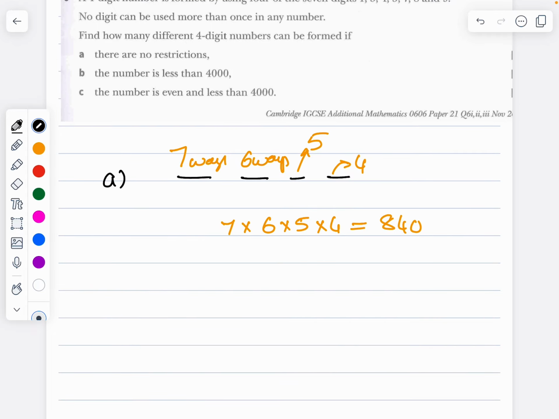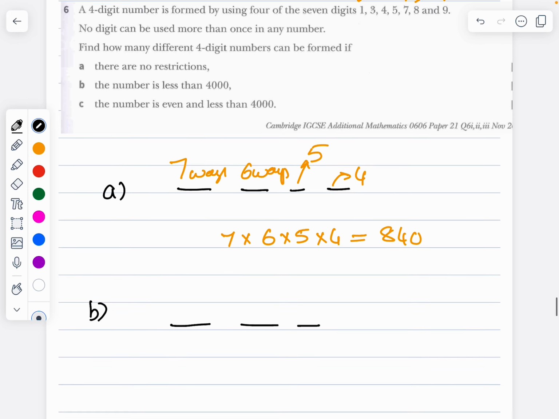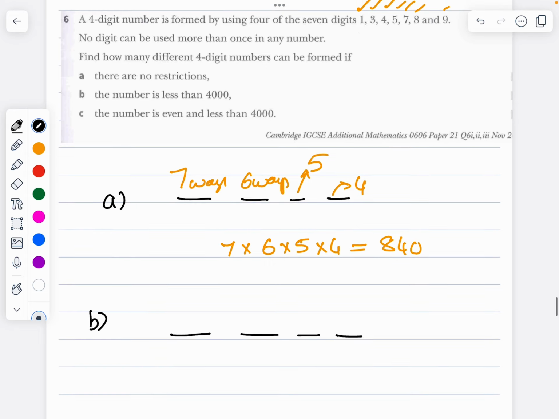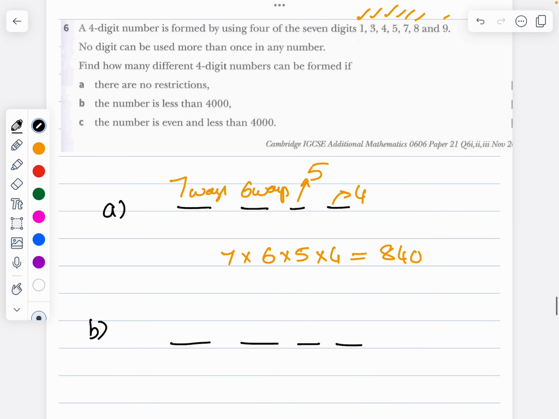Next, the number is less than 4000. Less than 4000 means the first digit can be either 1 or 3, so there are only two ways. If 1 is used, how many digits are left over? 6 digits, so 6 ways.